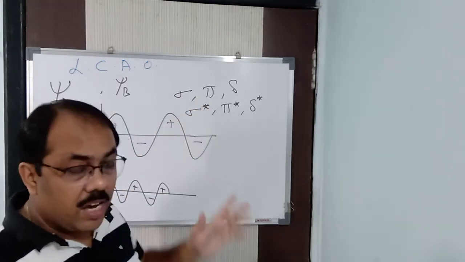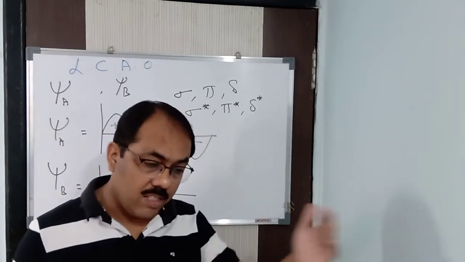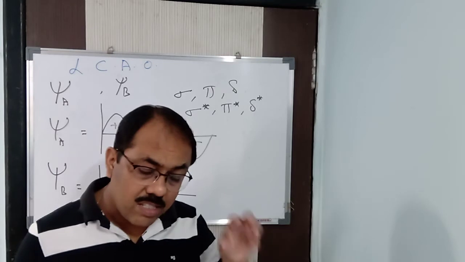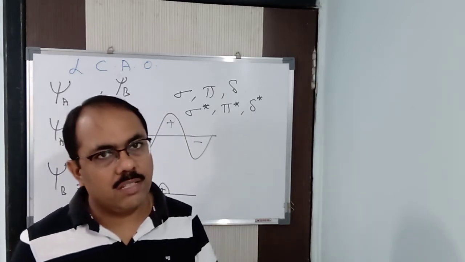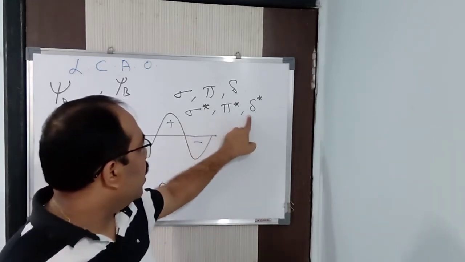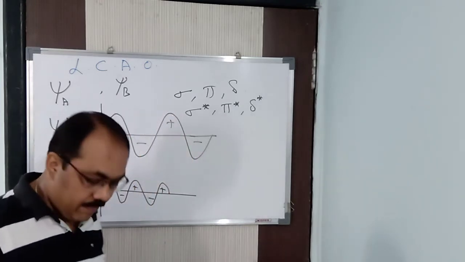But when the two waves are in different phase, suppose one starts from plus, another starts from minus, there is crest and trough. The destructive interference, where the electron density is less and the energy is concentrated and stability is less, we can say that. And that gives rise to anti-bonding molecular orbital, and it is designated as sigma star, pi star, delta star in this way, we can say that. Clear?